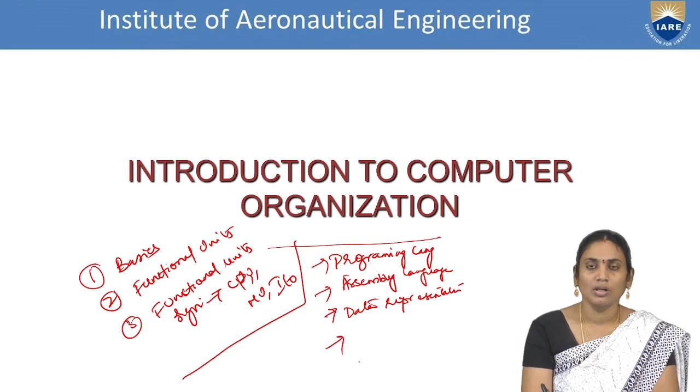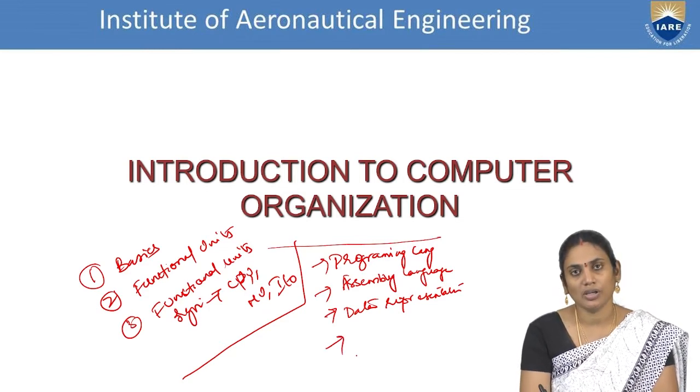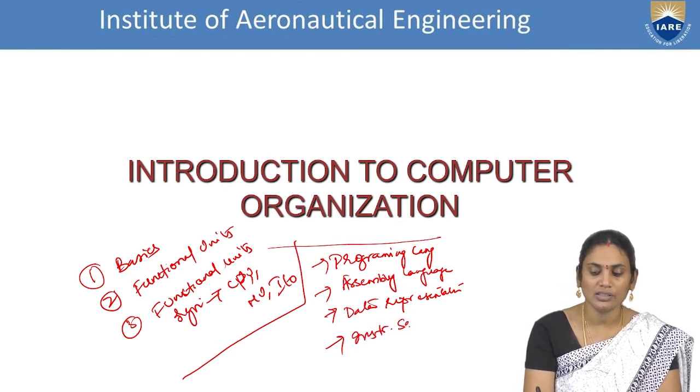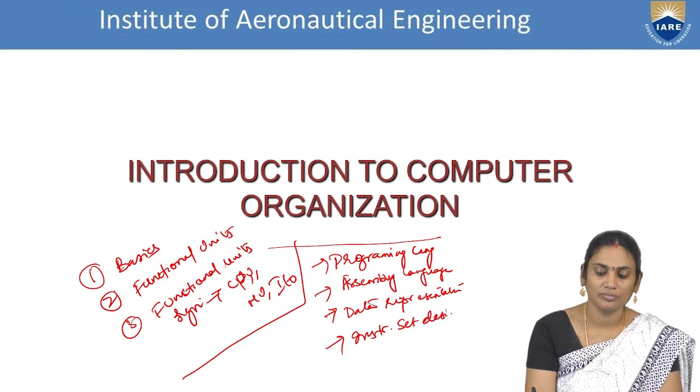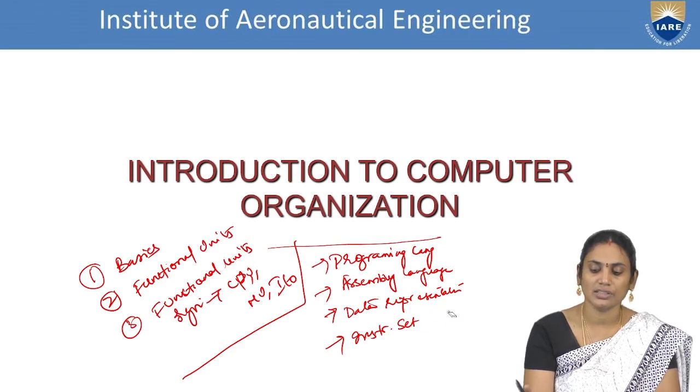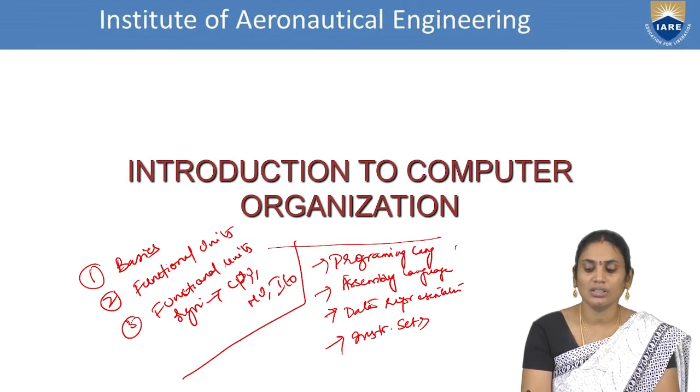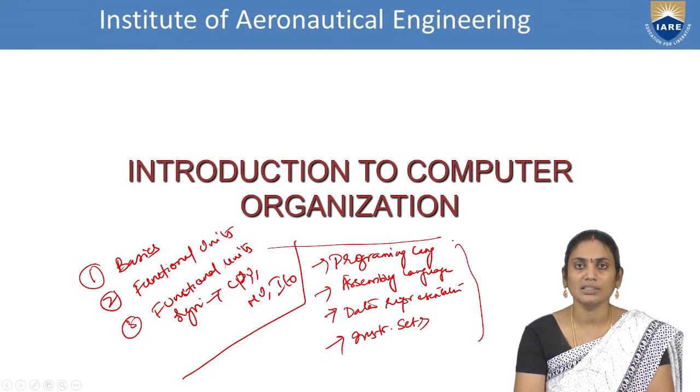If it is converted to an intermediate medium, how is it possible? What are the different instructions we have? So we will see the instruction set design or different instruction sets. These are the basic concepts we will be learning as the second half.